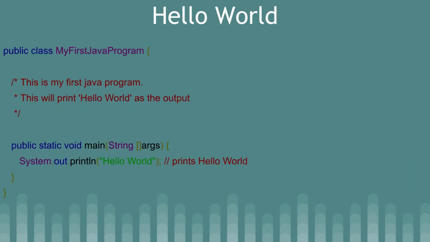So let's see the hello world. If you see the hello world program, you need to define a class. Let's suppose we name it MyFirstJavaProgram. So this is the class. Now in Java, every program must have a public static void main method. Why is it so? Because the compiler needs to understand from where it has to start. So this method, public static void main, indicates to the Java compiler the starting point. So from here the program can start.